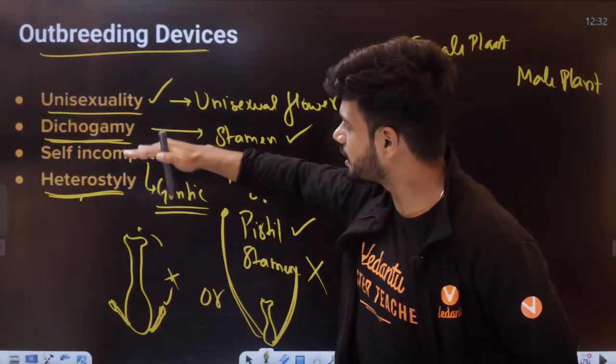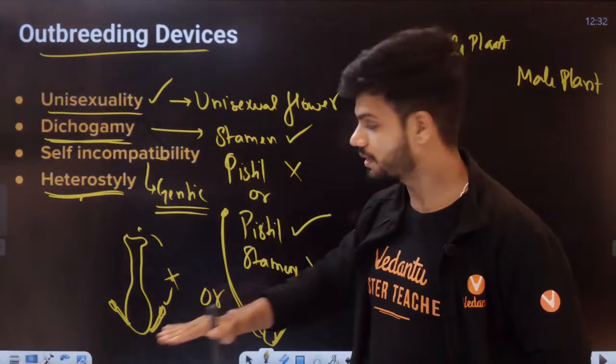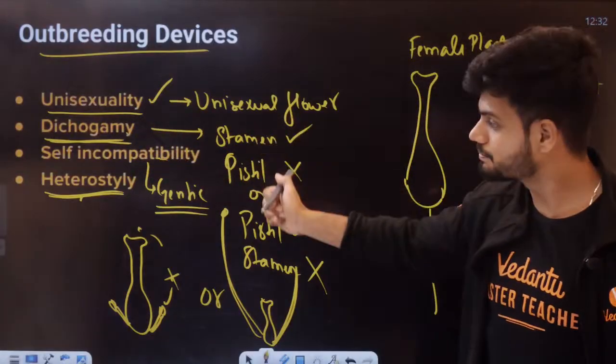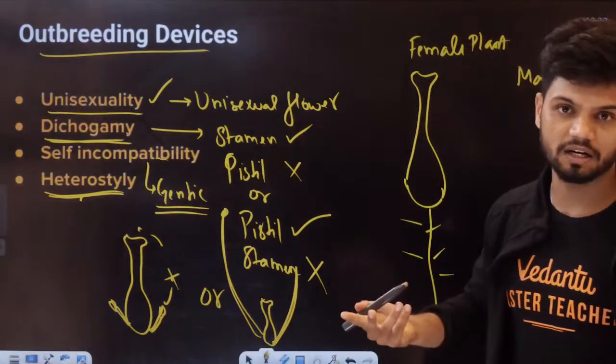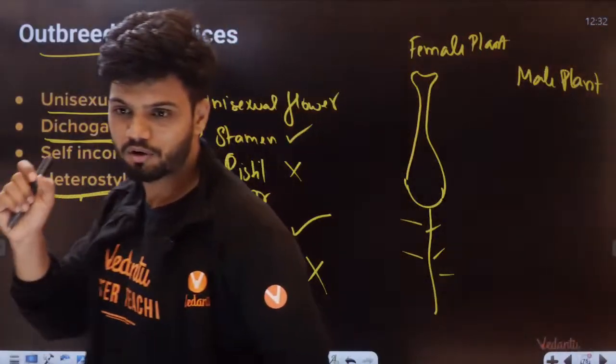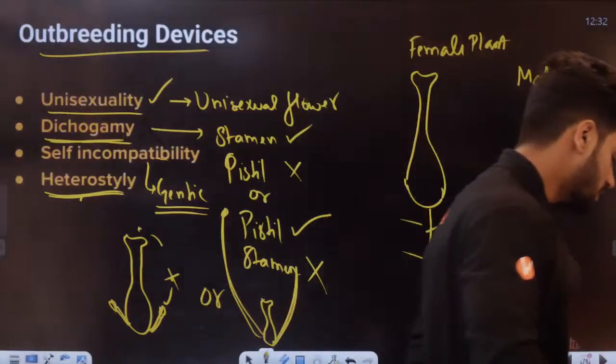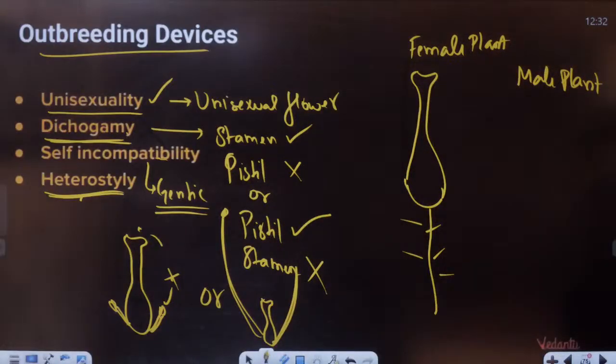Unisexual flowers, dichogamy, self-incompatibility, heterostyly. Heterostyly is a difference in style, dichogamy is a different maturity time, and self-incompatibility is a genetic factor. Okay, tell me, all of you understood or not? Outbreeding devices? Understood or not?